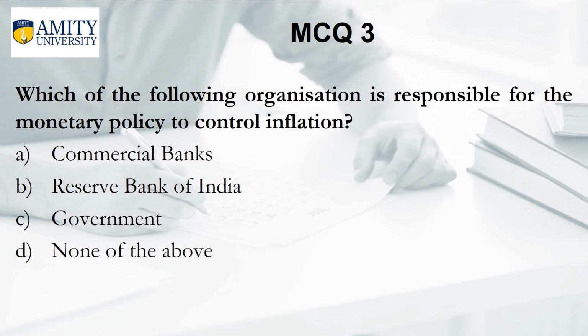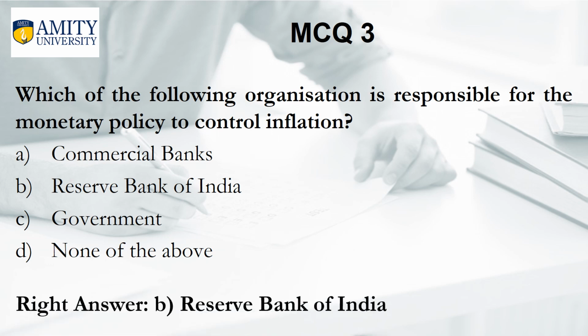Which of the following organizations is responsible for the monetary policy to control inflation? A, commercial banks; B, Reserve Bank of India; C, government; D, none of the above. And the right answer is B, Reserve Bank of India.